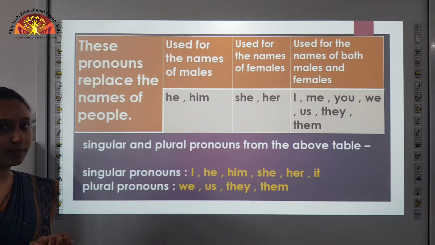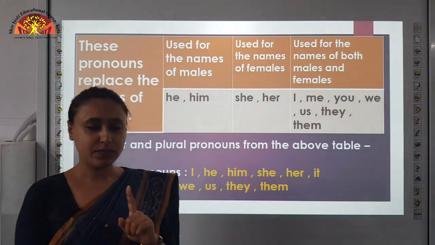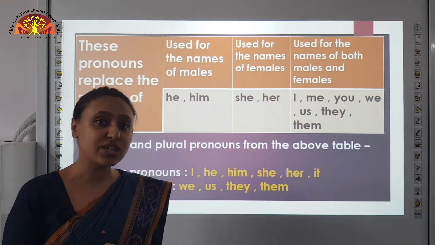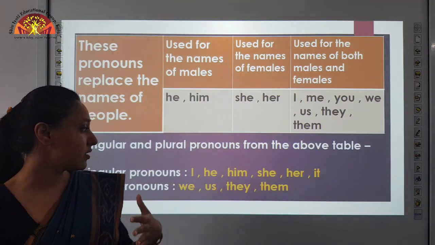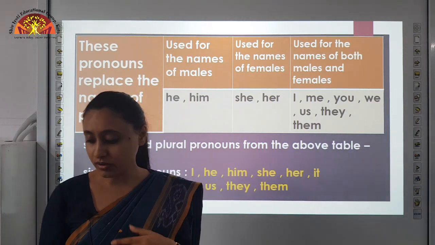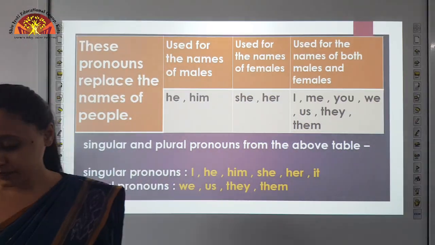Let us see the example. When we talk about a single girl, we use she, and when we talk about many girls, we say they. So, did you get it?